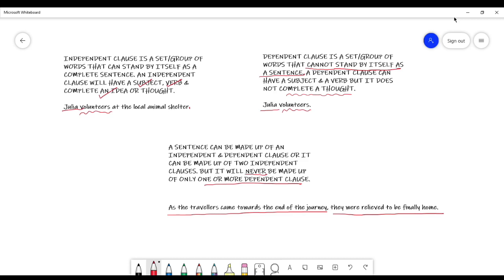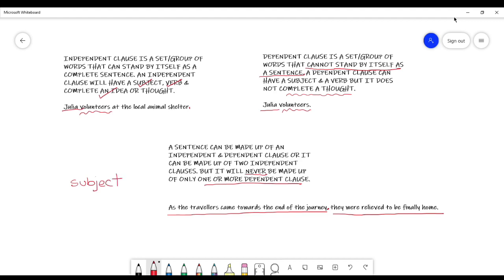Now, if you pay attention to the first part of this sentence, as the travelers came towards the end of the journey, if I were to put a period here, would this sentence meet all the criteria of a correct sentence? Now remember, what are the criteria for a sentence to be considered correct?